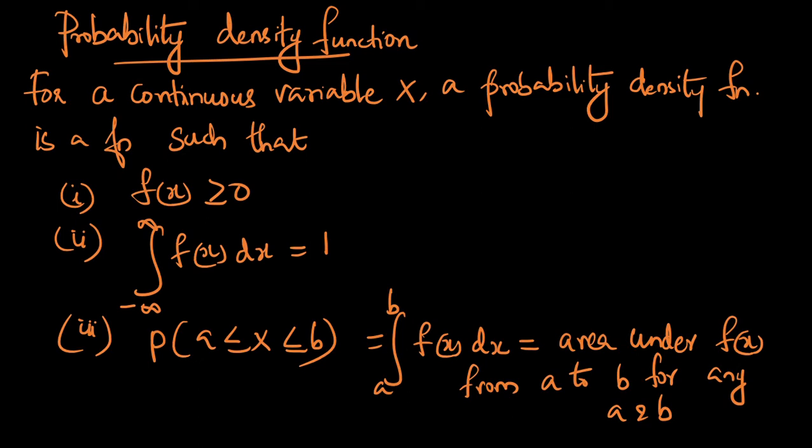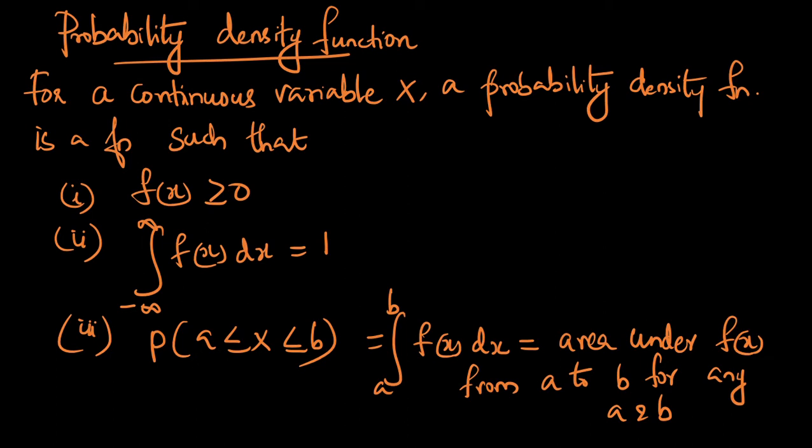Probability density function. For a continuous variable x, a probability density function is a function such that the following properties hold. That is, the function should always be greater than or equal to 0, and the integral from minus infinity to plus infinity of f of x dx is equal to 1. The probability of x greater than or equal to a and less than or equal to b is equal to the integral from a to b of f of x dx, that is the area under f of x from a to b for any a and b. If these three properties hold, then the function can be termed a probability density function.